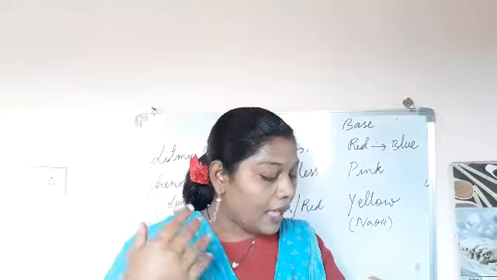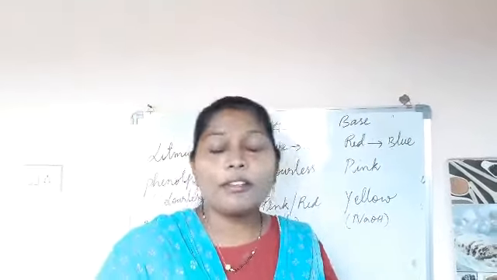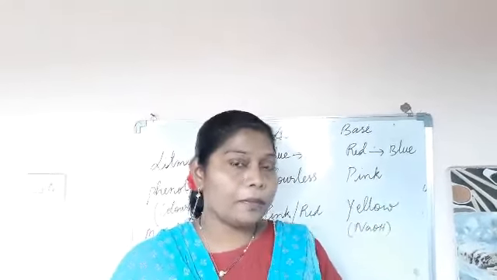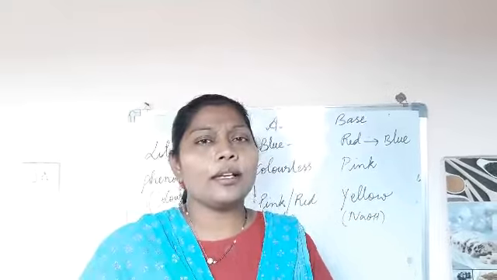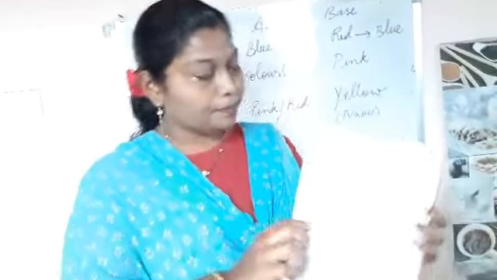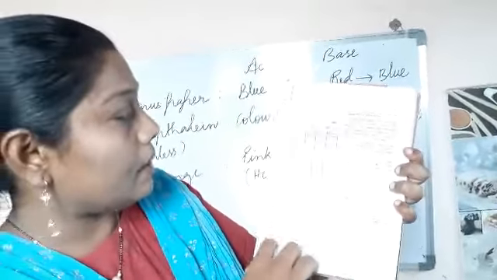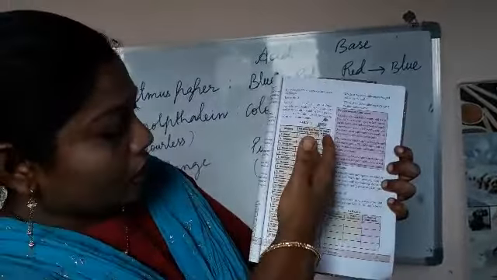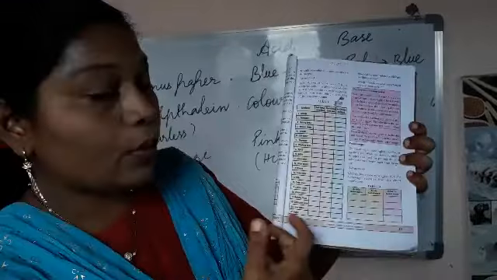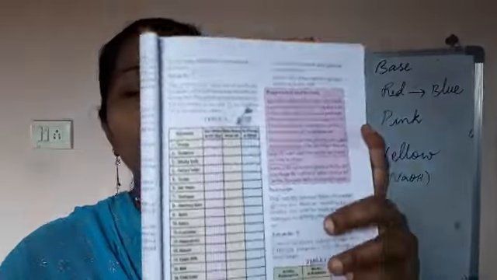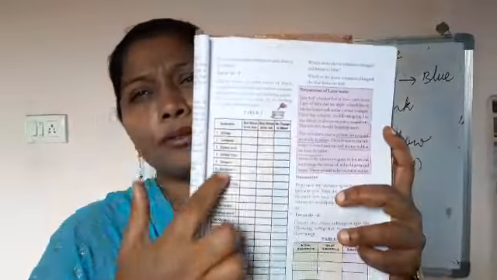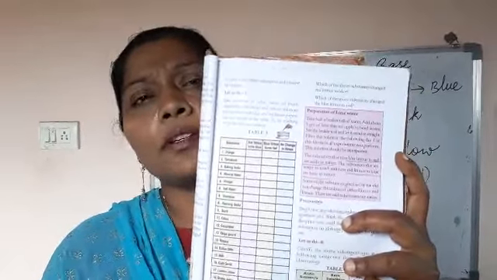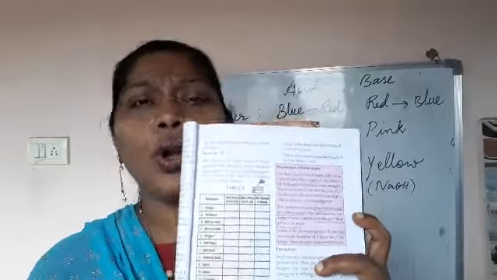Okay, children. And for the next one, if you can get litmus paper from a shop, then you can do these experiments. See, here they have given you another tabular form. See the orange, tomatoes, baking soda. There are 22 things here in the tabular form to test at your home. If you find litmus papers, you can try that at your home.